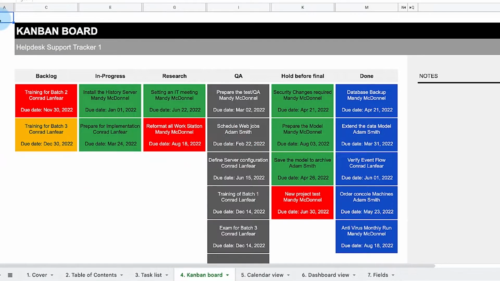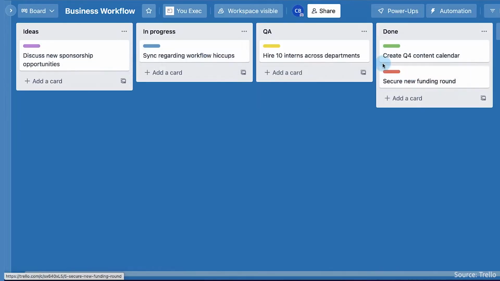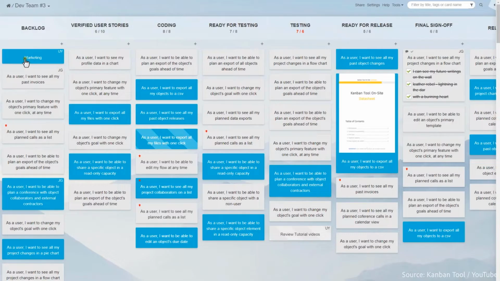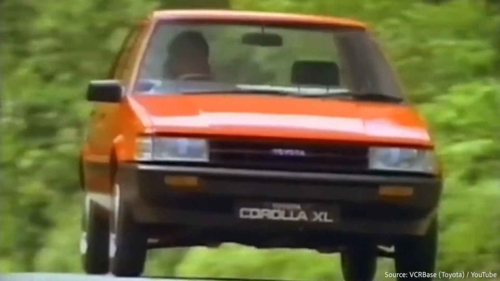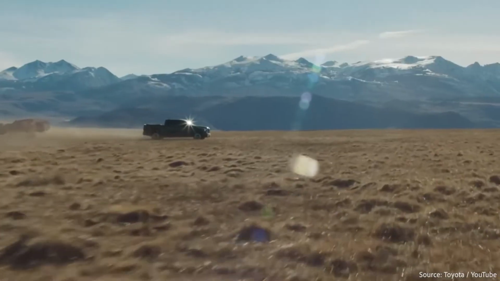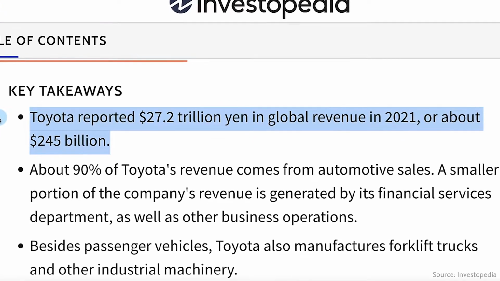What is Kanban? Kanban is a project management framework that uses a note card visualization to style cards on a board so team members can easily see where each task or project is in a series of workflow stages. The Kanban system, invented at Toyota, helped transform the automaker from selling less than 300 cars a year to become one of the largest car companies in the world, making hundreds of billions in revenue as of 2021.